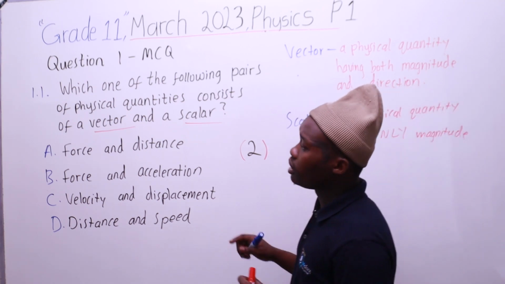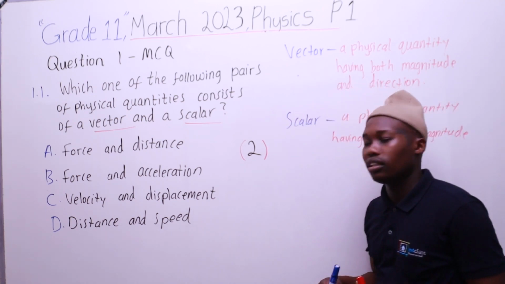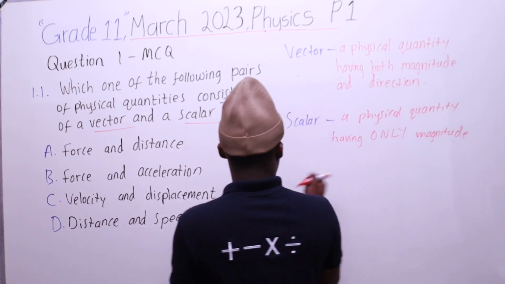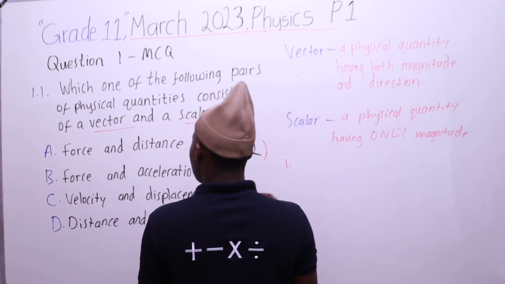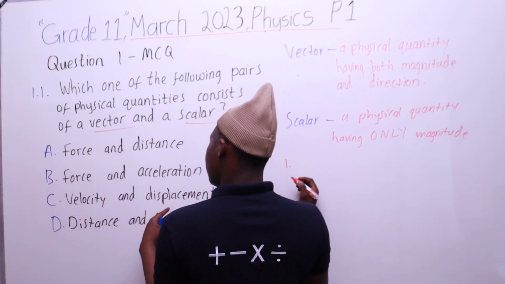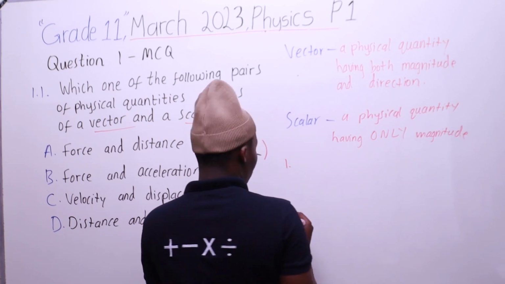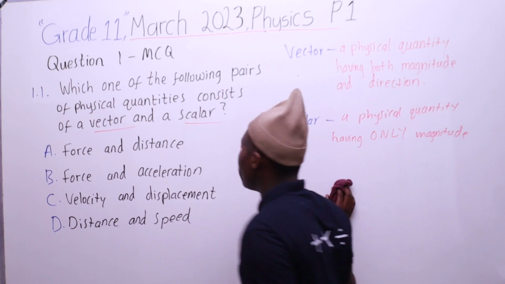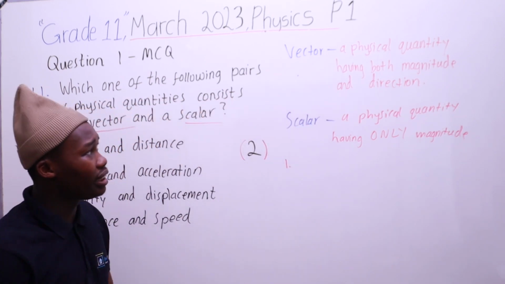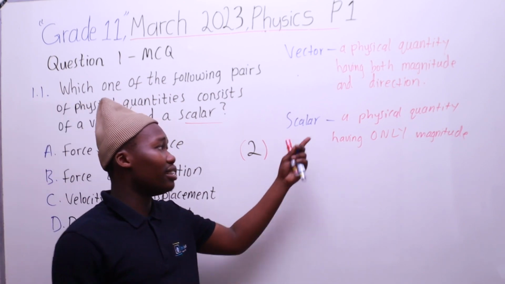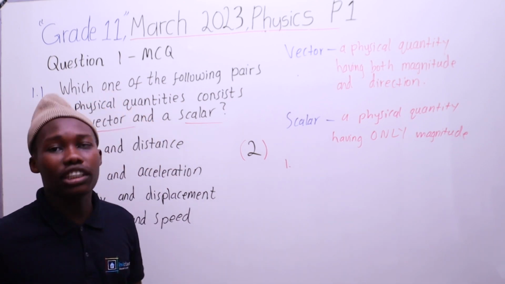As check ke manje u-A, u-B, u-C no-D. Yini ke esinayo? Uzoyichaza njenga-1. So ngicela ukopele lama definitions lawa. So uzobhala ukuthi a vector is a physical quantity having both magnitude and direction, or ungabhala ukuthi a scalar is a physical quantity having only a magnitude.